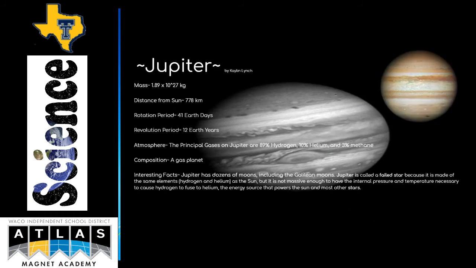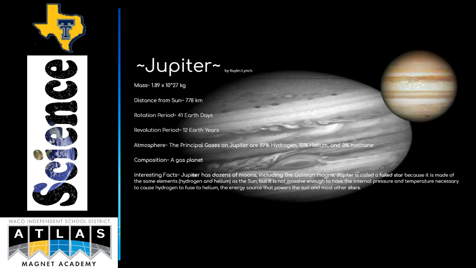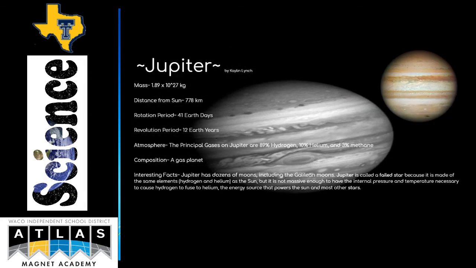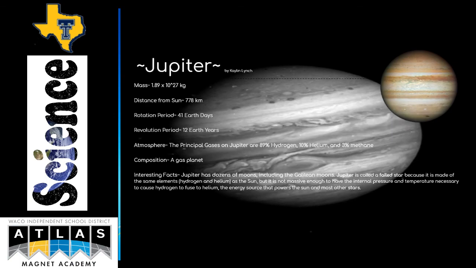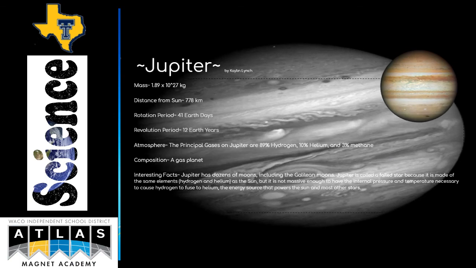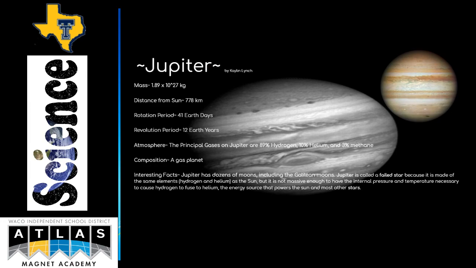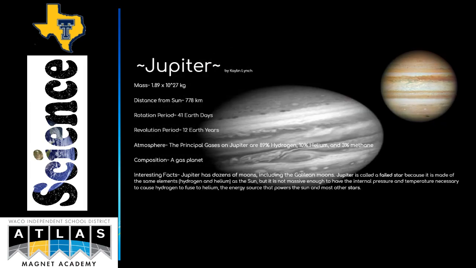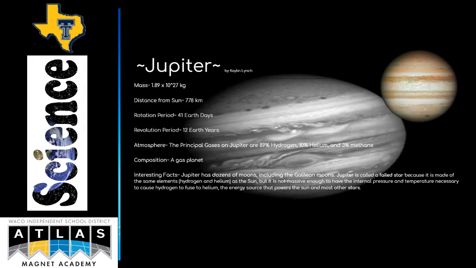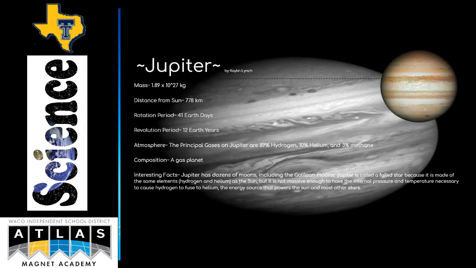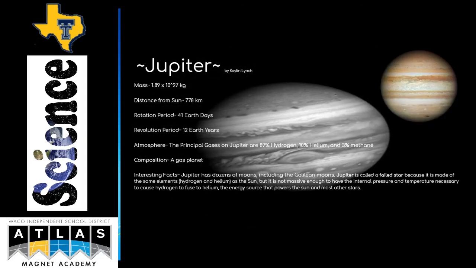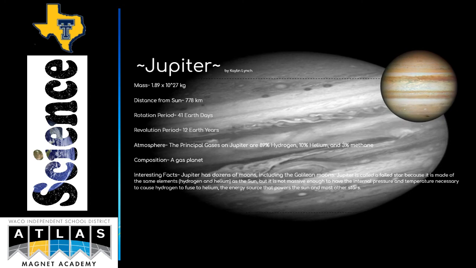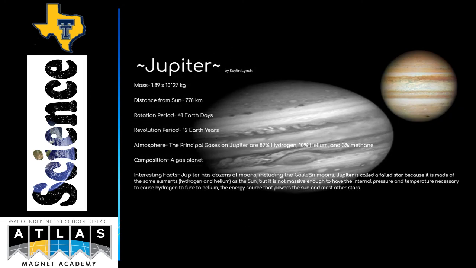Jupiter. Jupiter has a mass of 1.89 times 10 to the 27th power kilograms. Jupiter's distance from the Sun is 778 kilometers. Jupiter's rotation period is 41 Earth days, and its revolution period is 12 Earth years. The principal gases in Jupiter's atmosphere are 89% hydrogen, 10% helium, and 3% methane. Jupiter is a gas planet.